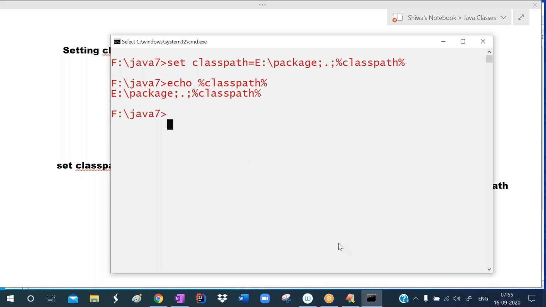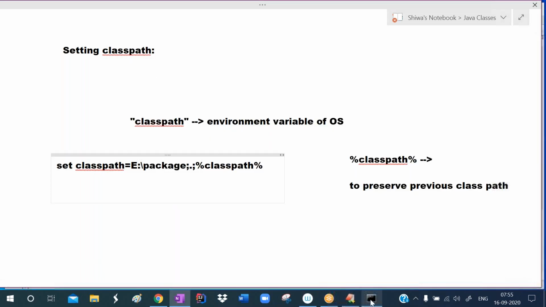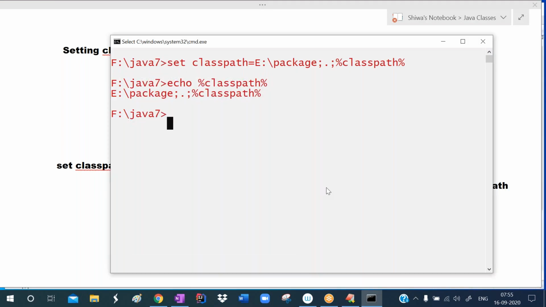Now here we already set the classpath, just now. So now I want to compile the program again. Again I'm compiling the program. Observe now, it knows the classpath. Before setting the classpath, it was giving the error. Now it knows the classpath.